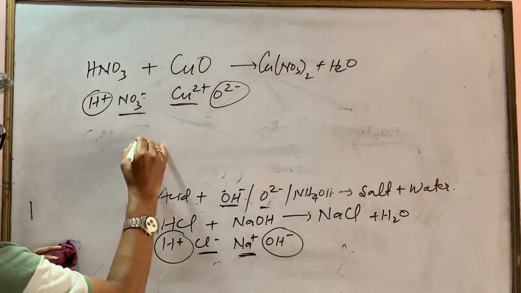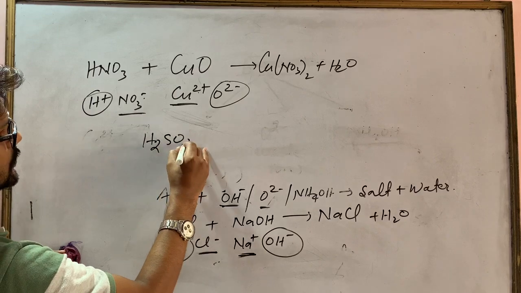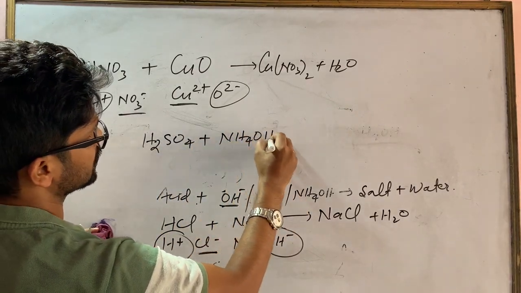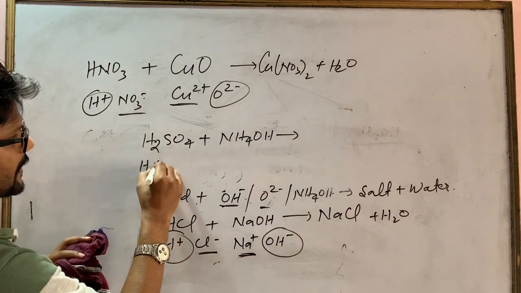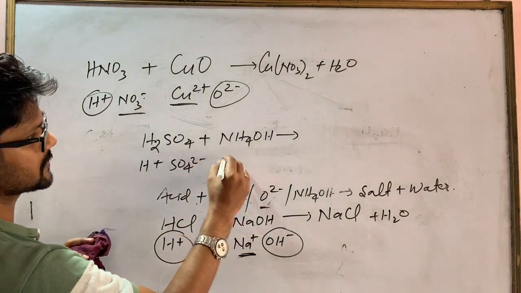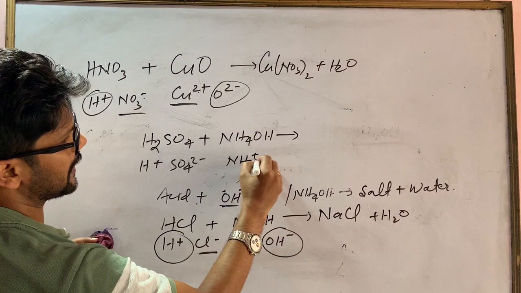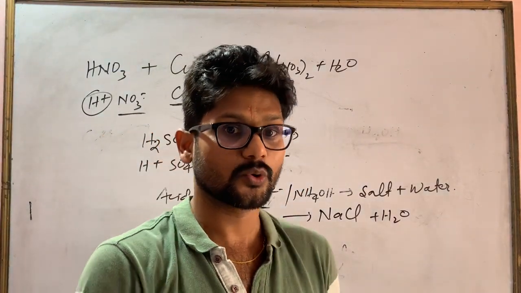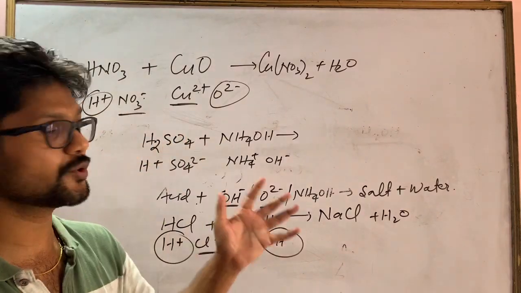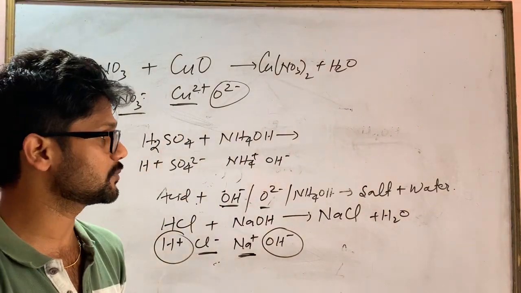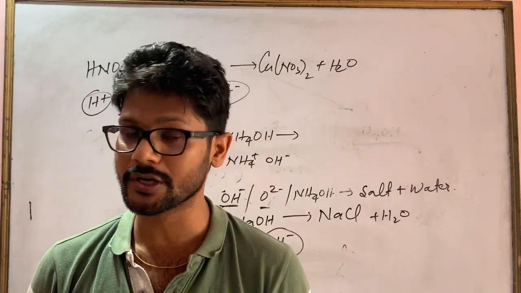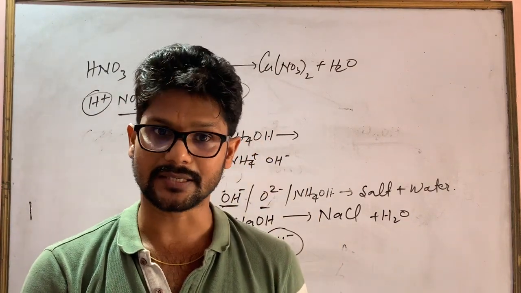Now take another example of an acid, H2SO4, reacting with NH4OH. It breaks into H plus and SO4 2 minus, and NH4 plus and OH minus. I hope you are clear with the radicals. If you know the radicals, you can easily understand how to write reactions. If you don't know the concept of radicals, you must watch the video on Radicals already uploaded on the YouTube channel.